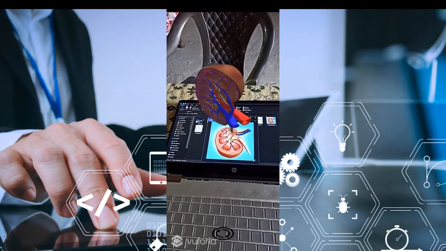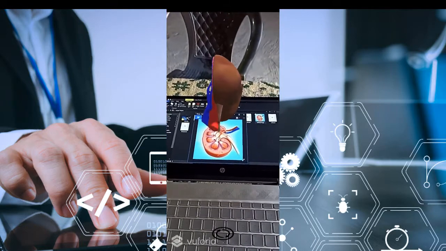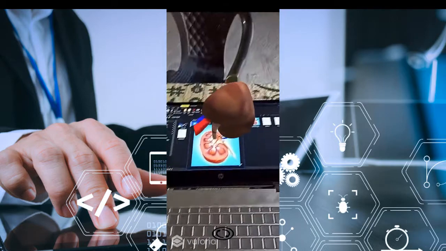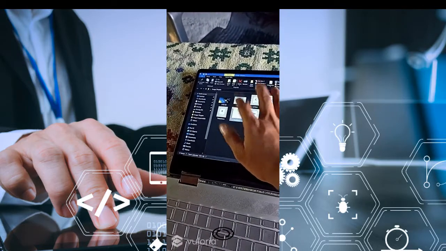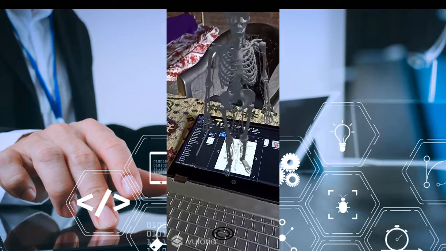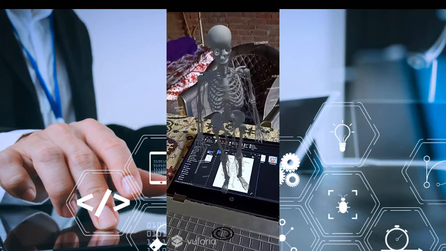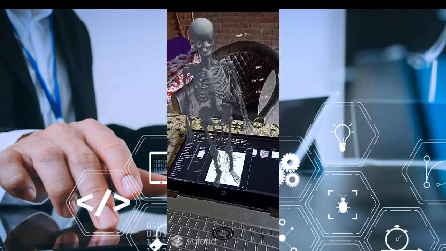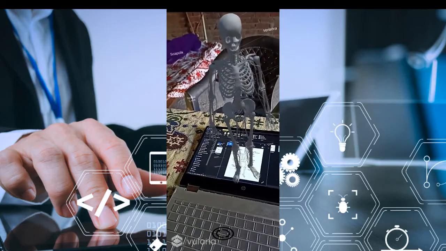Here we can see the object is rotating slowly, and we can see other 3D models of the organs, like, let's say, the skeleton of the human body. Here is the target image, and here you can see the skeleton, and we can see the labeling by simply touching on it. Here is the skull, vertebra, ribs, and all of the different parts are labeled correctly.